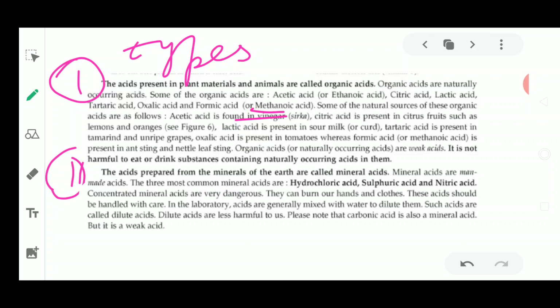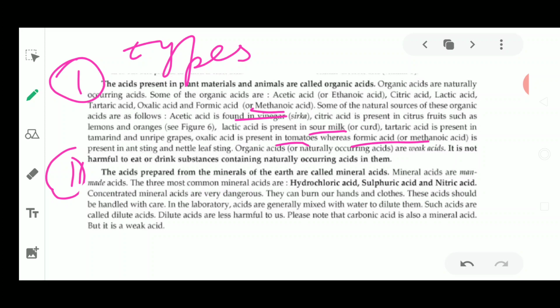Now next we will see lactic acid. Lactic acid is present in sour milk, that is, in curd, and tartaric acid is present in tamarind and unripe grapes, okay. Oxalic acid is present in tomatoes, whereas formic acid is present in the ant's sting and the nettle leaf sting. Nettle is a leaf which has thorns, or hair-like structures on it. They also sting the surface of your skin.